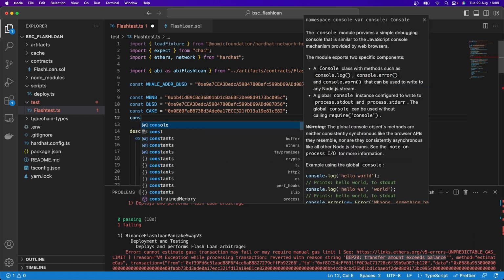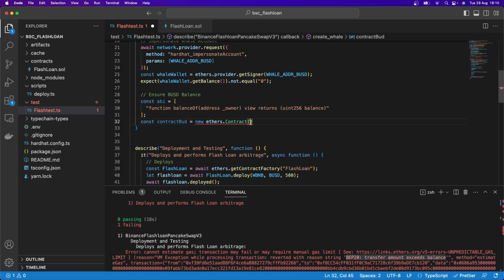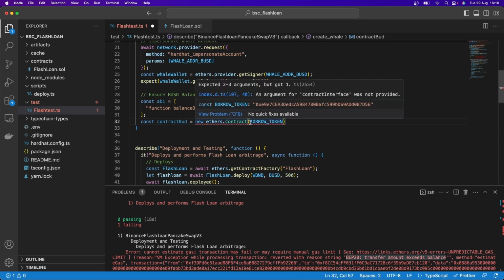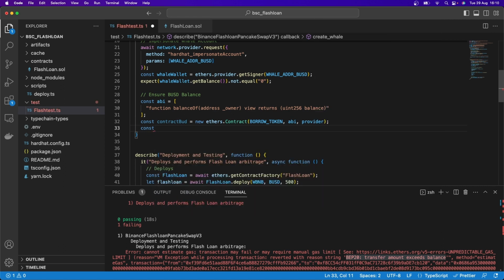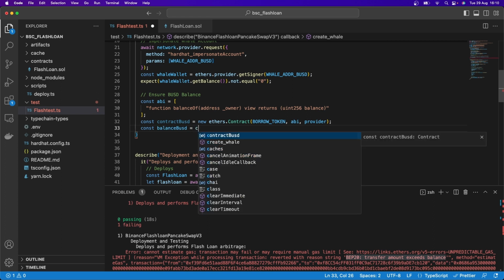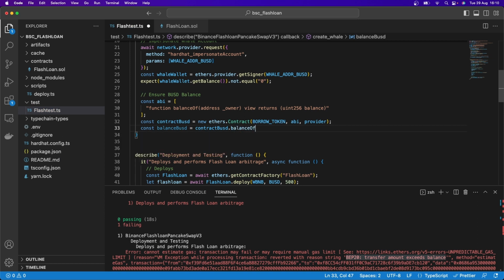So let's actually put that here, const, and here I'm going to say, borrow token is going to be equal to BUSD, just so that that's clear. And let's just take a borrow token and put that in here. And then we also need the ABI, which we've just created, and the provider, which we've also already got. So that's great. And here we can say const, and this will be balance BUSD, is going to be equal to contract BUSD dot balance of whale address BUSD.